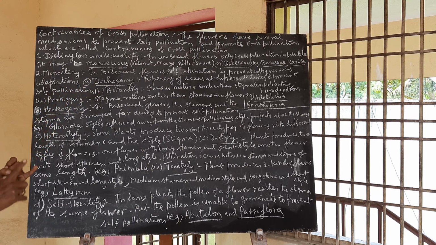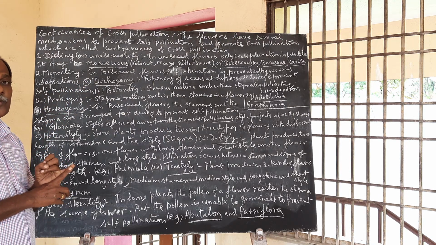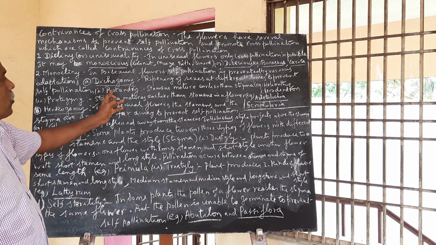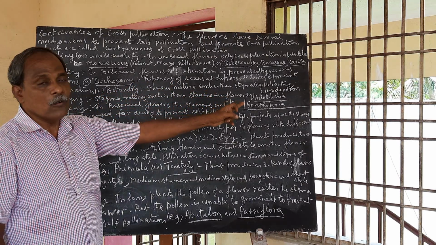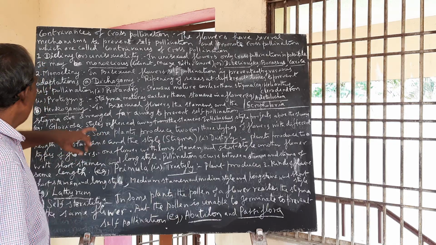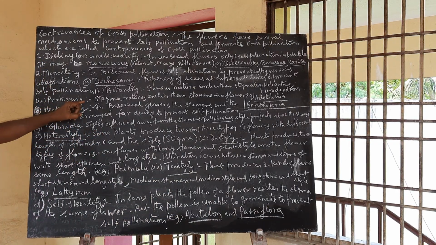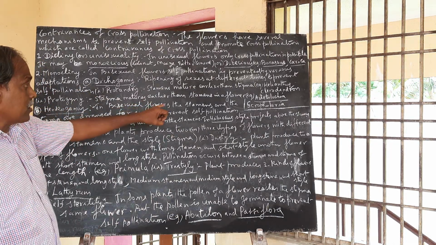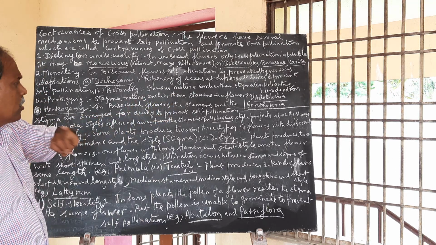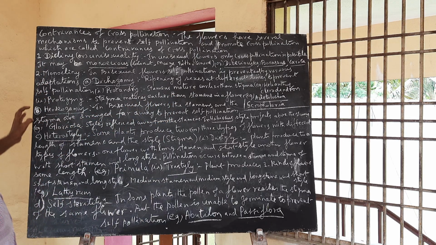Protandry: stamens mature earlier than the stigma. Example, Helianthus, sunflower, Clerodendron. Protogyny: the stigma matures earlier than the stamens in a flower. Examples, Aristolochia, Scrophularia.